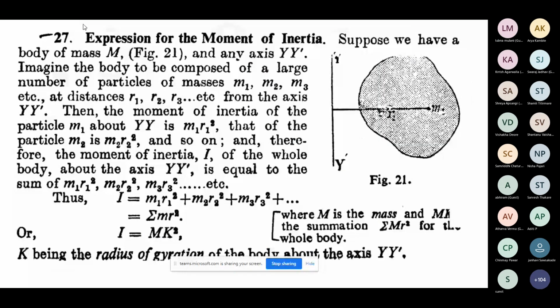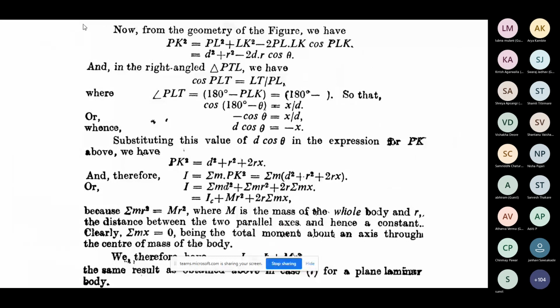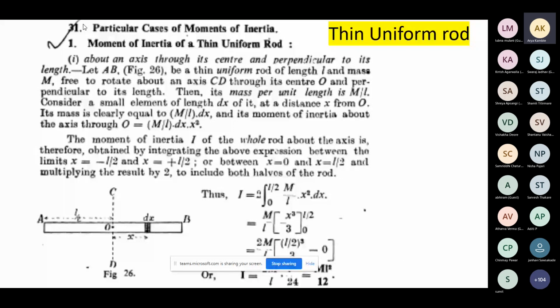We have discussed the moment of inertia of the thin uniform rod, right? We did it yesterday, and we got the formula for the moment of inertia of a thin uniform rod about an axis through its center and perpendicular to its length. So we know the value of the moment of inertia. Any question? Yes, anybody?